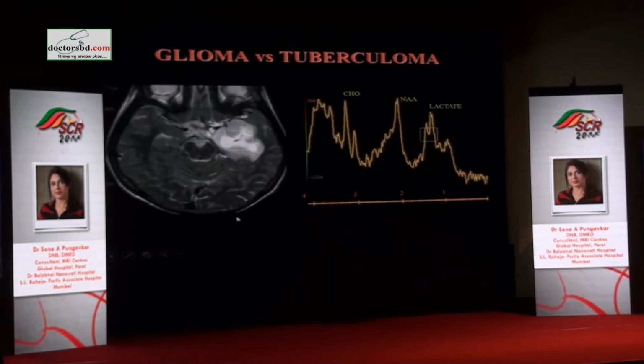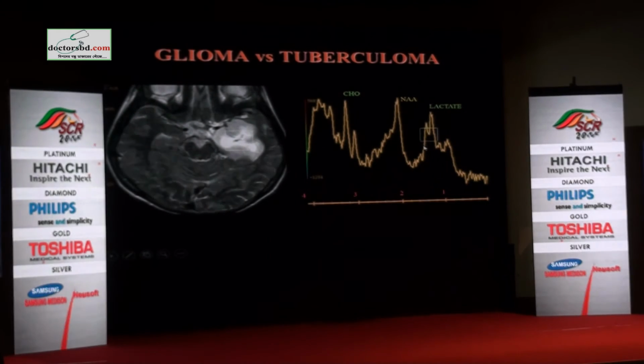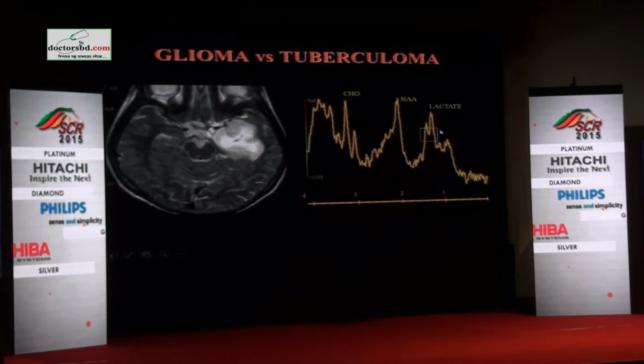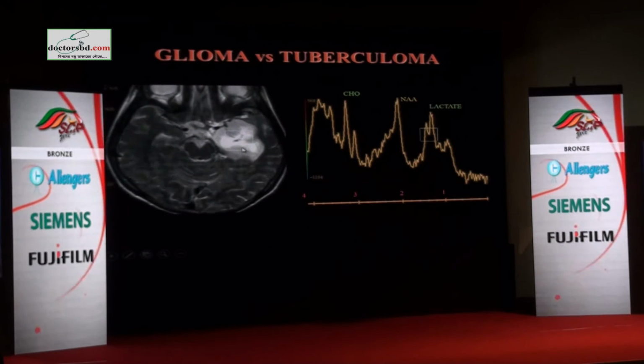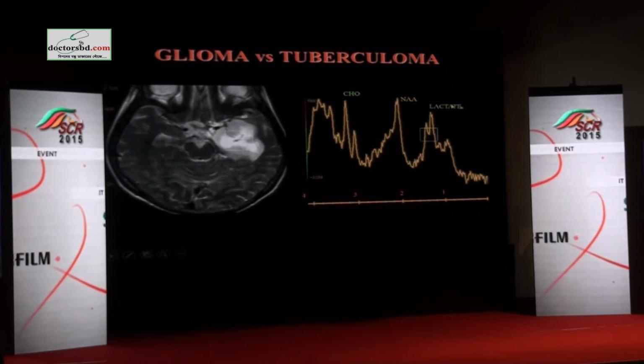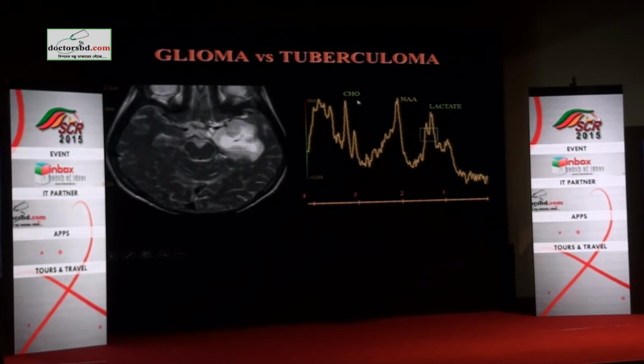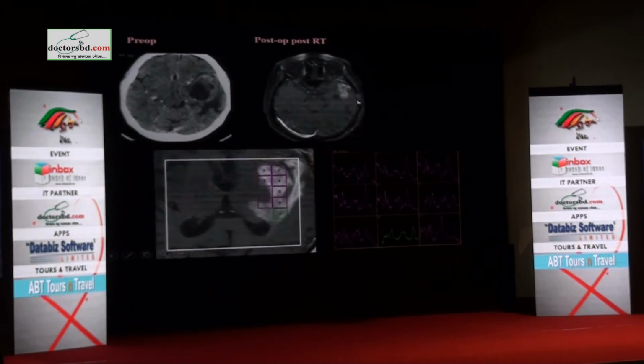This is a pilocytic astrocytoma. In a tuberculoma spectrum, you would have had a very tall lipid lactate peak and absent NAA, but here you have a preserved spectrum with a lot of lipid lactate and high choline, so we're looking at a pilocytic astrocytoma.